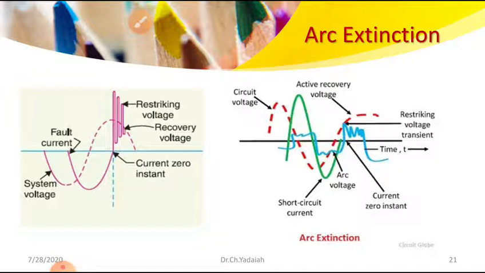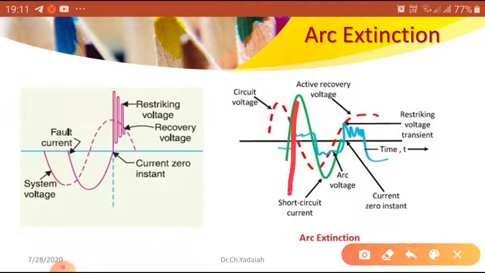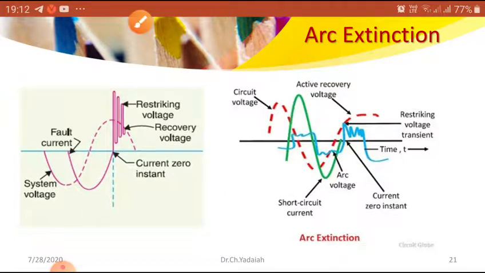At that instant the short circuit occurred. Once the short circuit occurs, the short circuit current increases enormously. At that condition, an arc also develops due to this current.